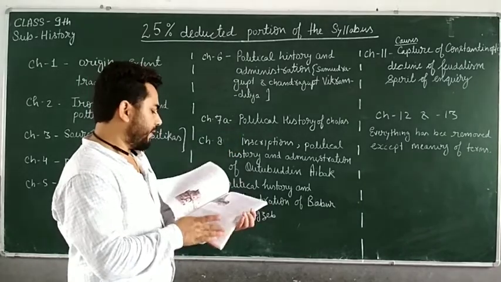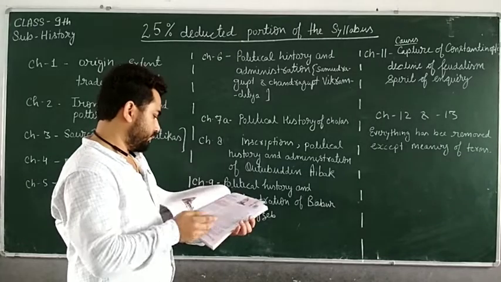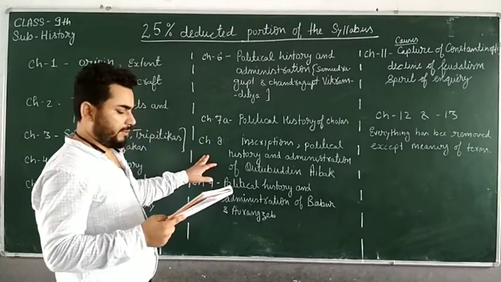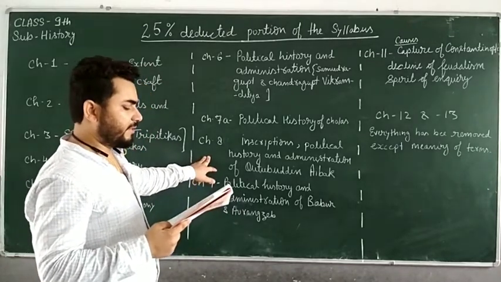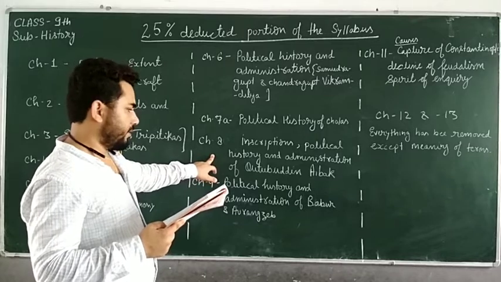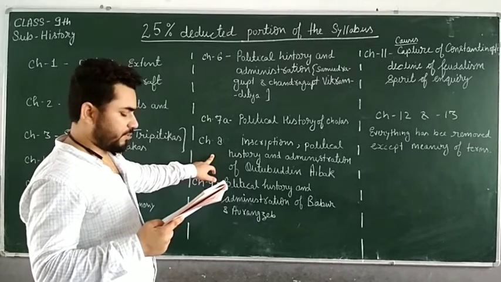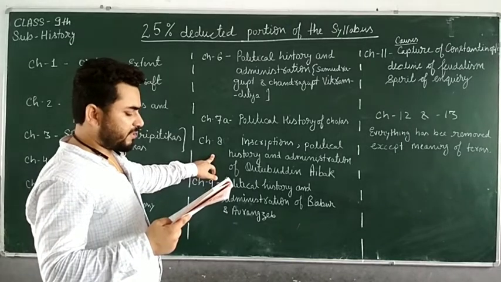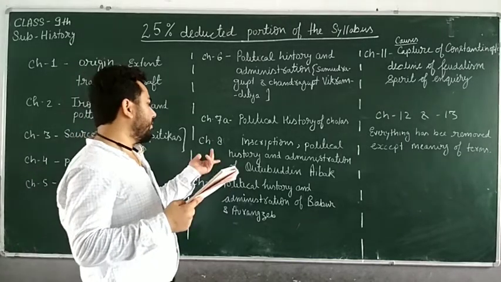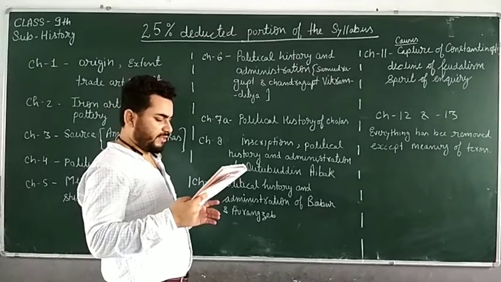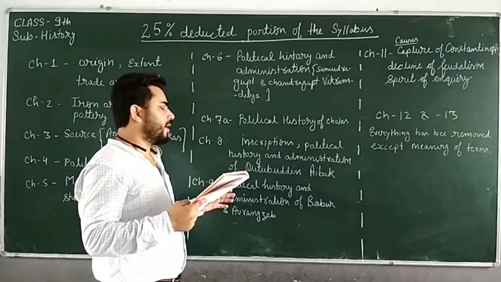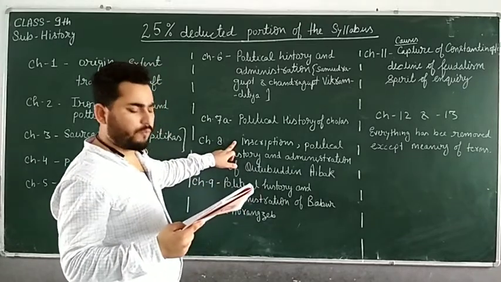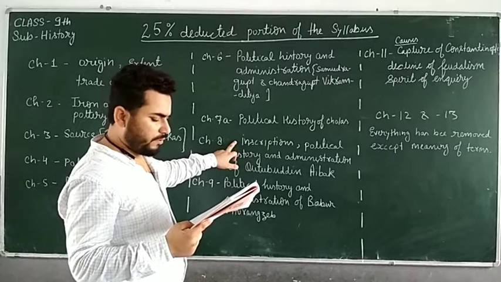Now chapter number 8 is the Delhi Sultanate. There were two sources for knowing about the Delhi Sultanate. The first was inscriptions, the second was the Qutub Minar. The Qutub Minar is as it was, but inscriptions have been removed.